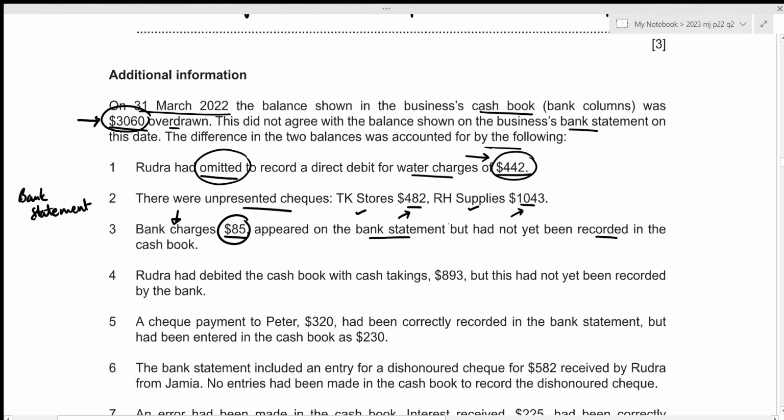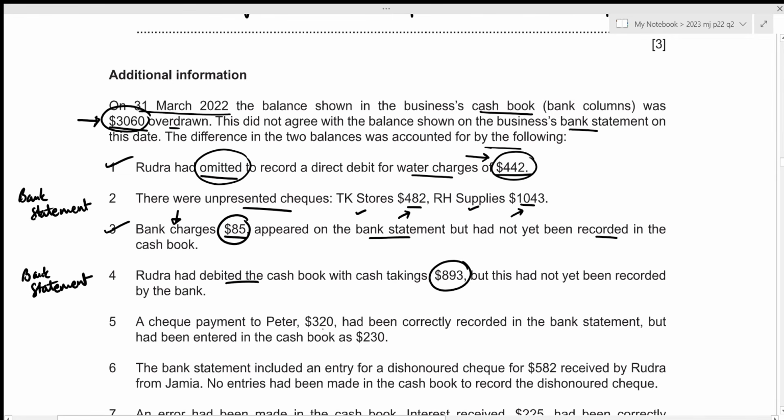All right. Okay, we did 1 and 3. Now for 4, Rudra had debited the cash book with cash takings 893, but this had not yet been recorded by the bank. So again, this is an error that we need to adjust while preparing our bank reconciliation statement. But we do not have to consider it while preparing our cash book. All right, let's move to the next one.